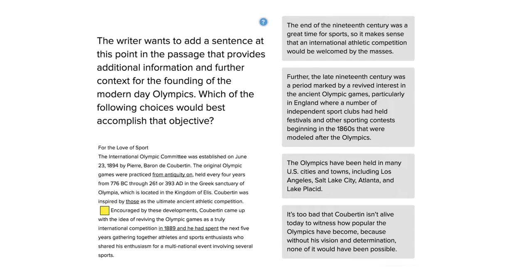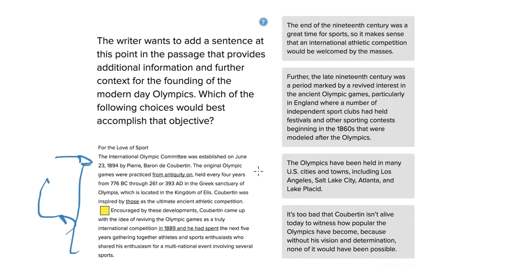The present SAT writing question is asking for a sentence that would fit in the context of this paragraph. What you have to do, and you absolutely have to, is read the entire paragraph. A lot of the time, the first sentence tells you sort of what we're talking about, though it's clear in this case we're talking about Coubertin's establishment of the Olympic Committee.